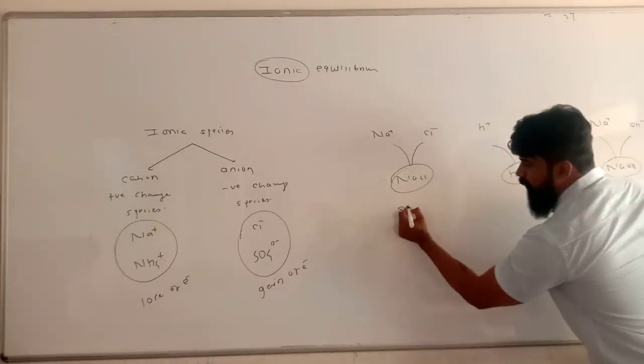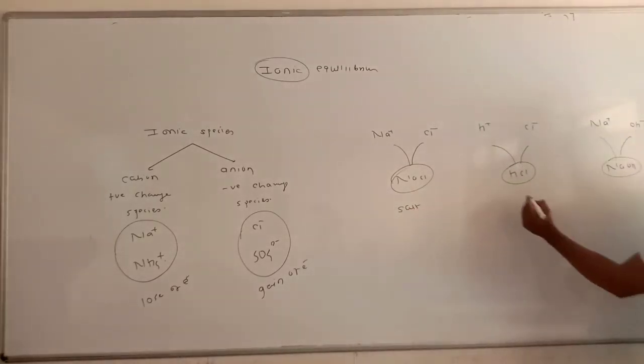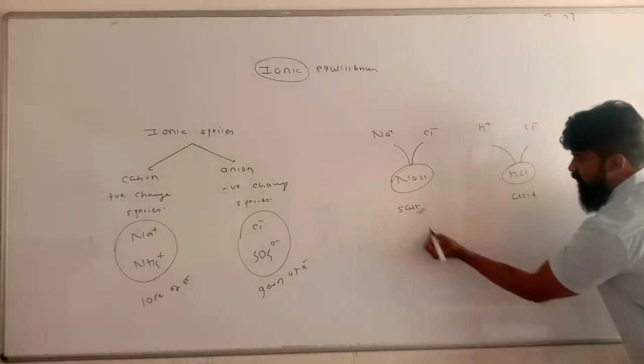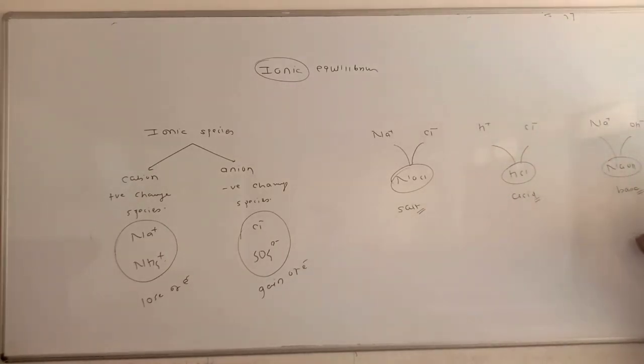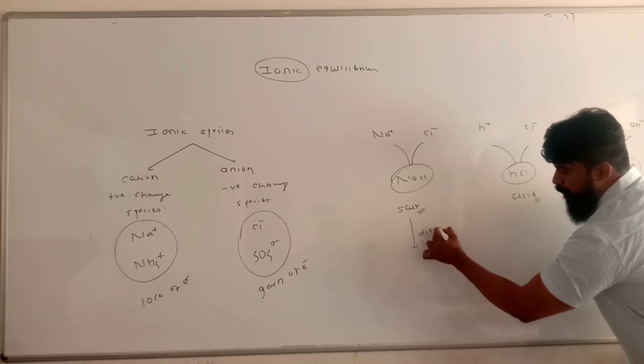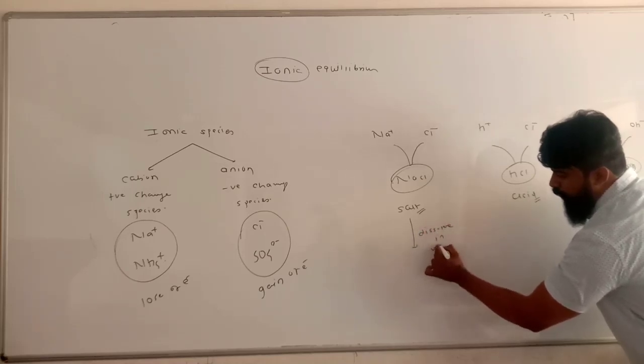This NaCl is nothing but a salt, HCl is an acid, and NaOH is a base. So salt, acid or base, they form ions when they are dissolved in water.